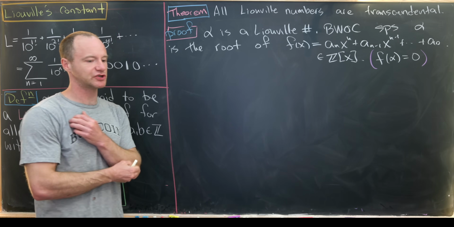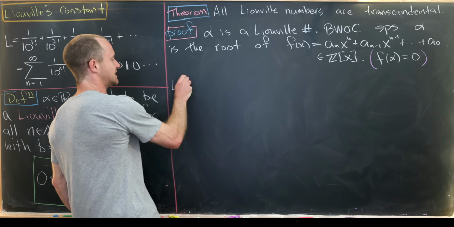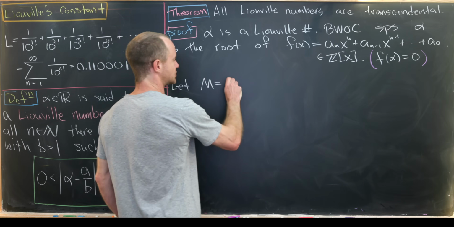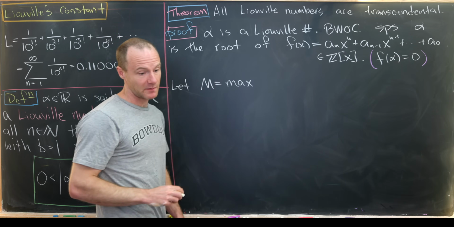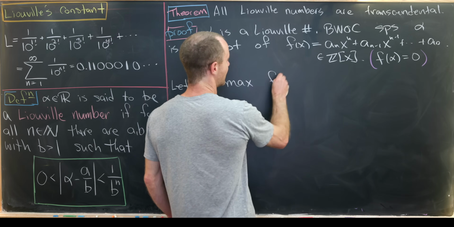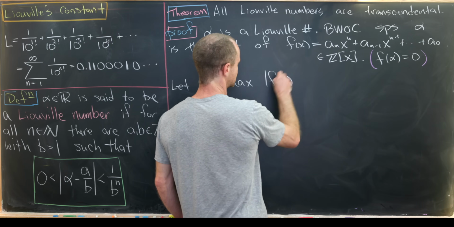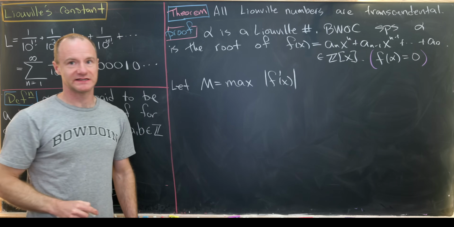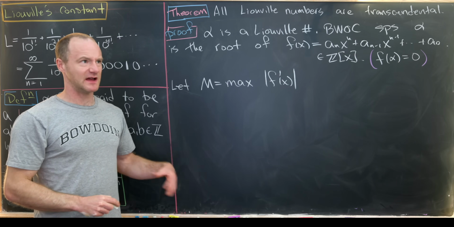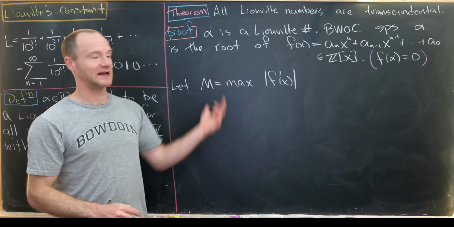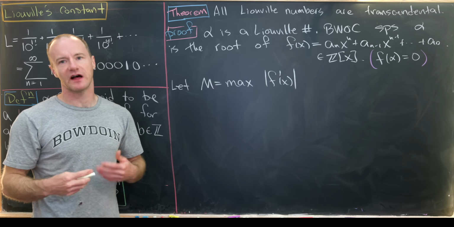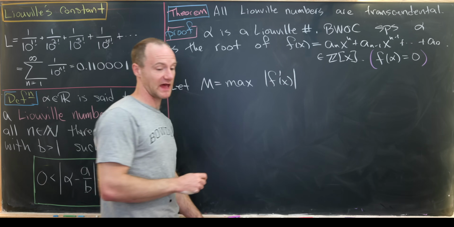Okay, so now we're going to introduce some more numbers. So let's say that m is equal to the maximum of f prime of x. So we know that f prime will attain a maximum just by the extreme value theorem applied to f prime. Since f is a polynomial, f prime is a polynomial, and thus it's well behaved.